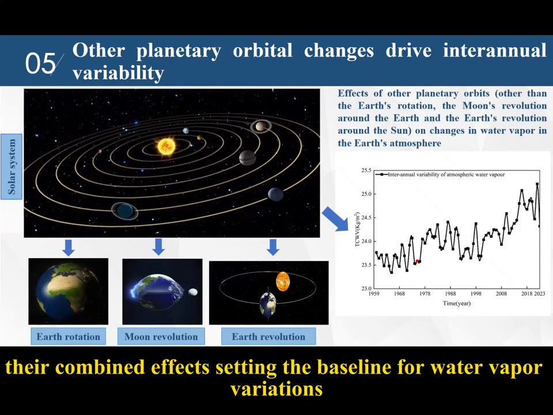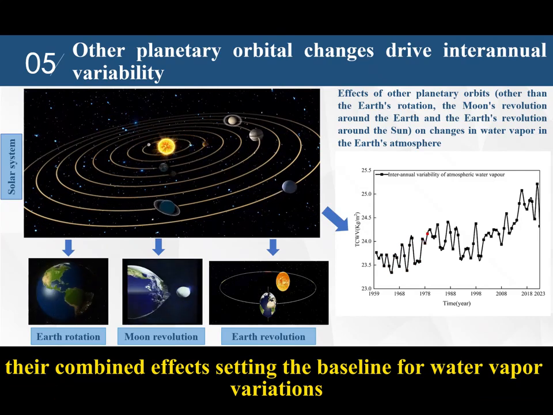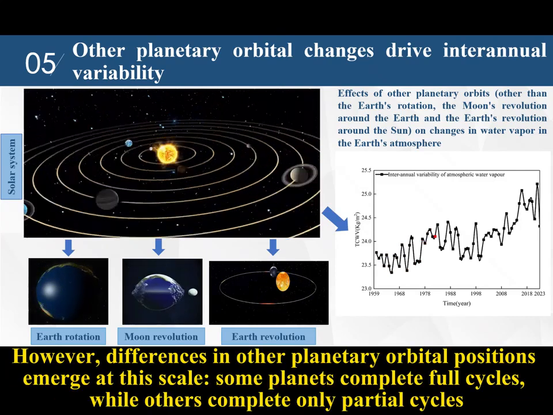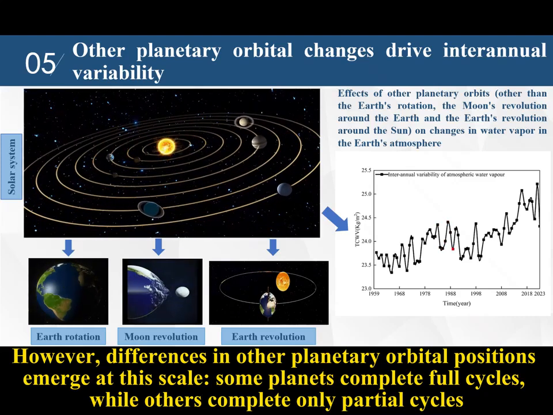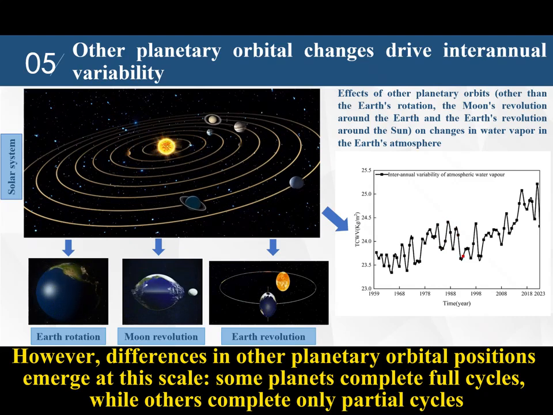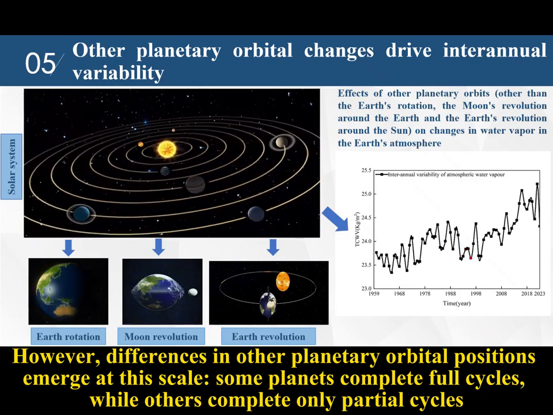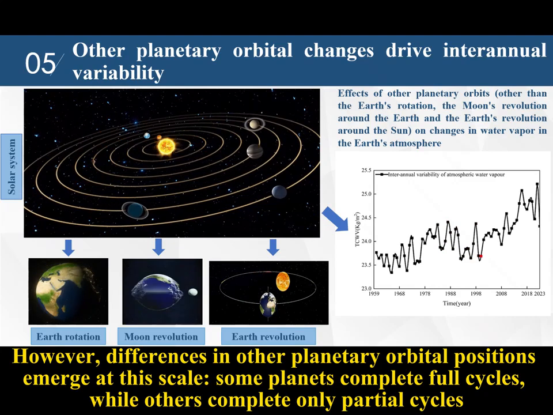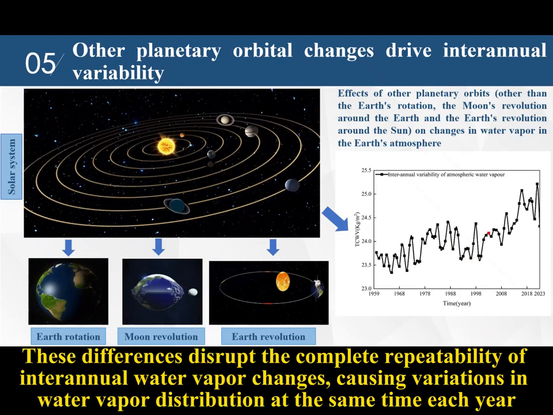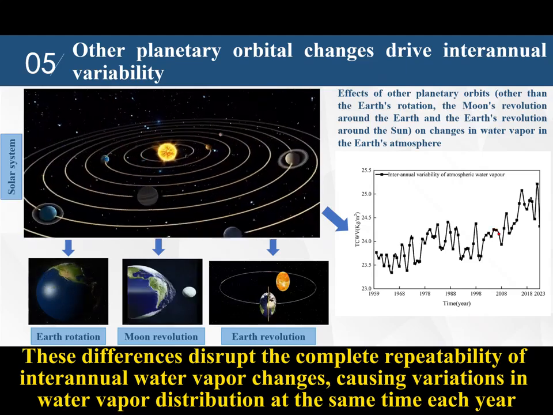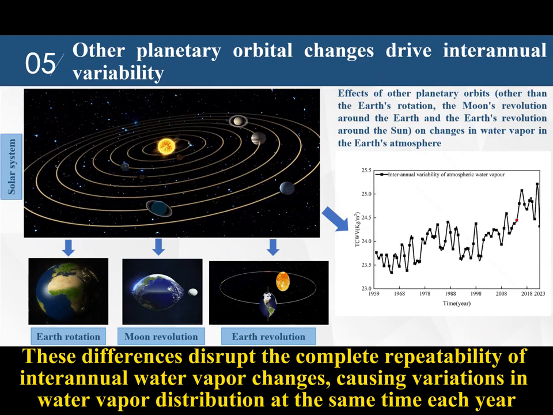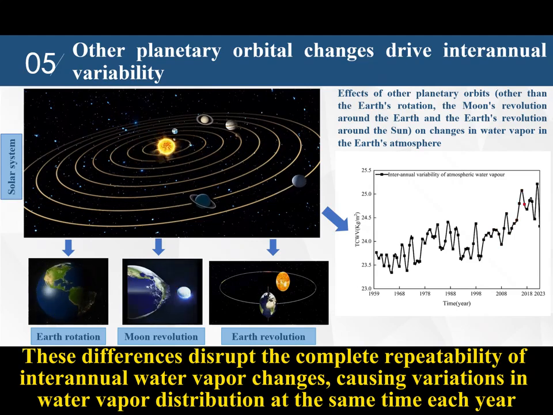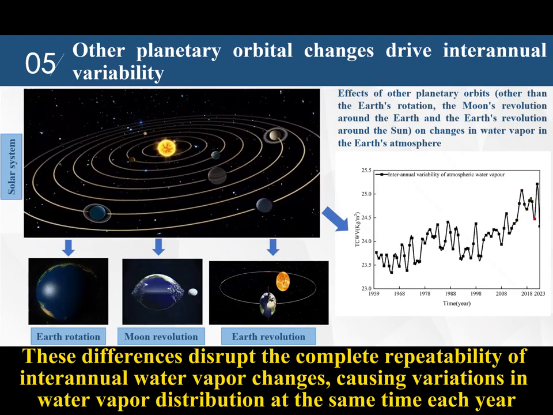On an interannual scale, Earth's rotation, the Moon's orbit, and Earth's orbit exhibit similar periodic repetitions. Their combined effects set the baseline for water vapor variations. However, differences in other planetary orbital positions emerge at this scale. Some planets complete full cycles, while others complete only partial cycles. These differences disrupt the complete repeatability of interannual water vapor changes, causing variations in water vapor distribution at the same time each year.